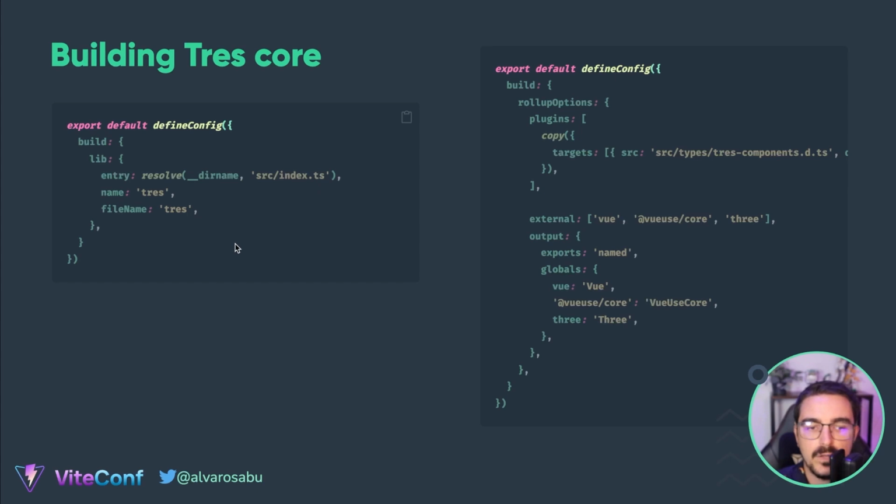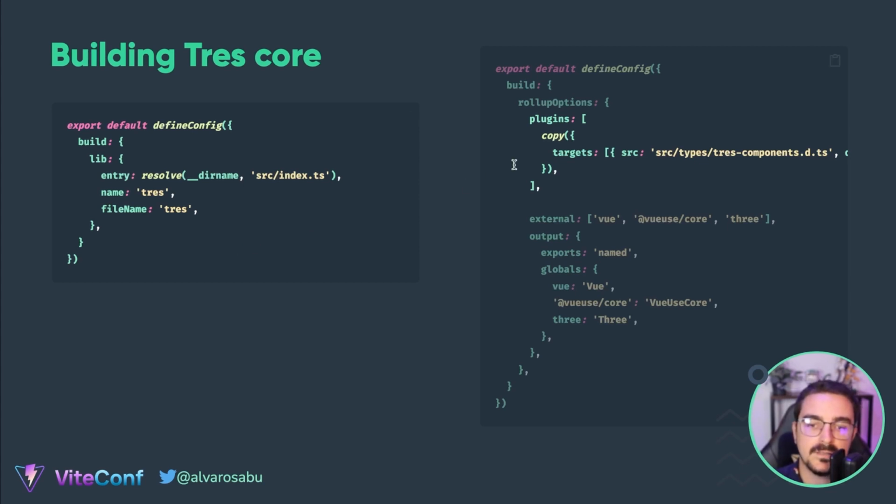Here is an example of how we use Vite to build the TresJS core. So this is from the config itself. We have the build property with the library, and we create the ESM bundle here, okay? To get a little bit more advanced, we also set up some plugins in Rollup. For example, we auto-generate all the definitions for TypeScript based on the TresJS types. So we iterate all the types that come in TresJS and we convert them to component types.